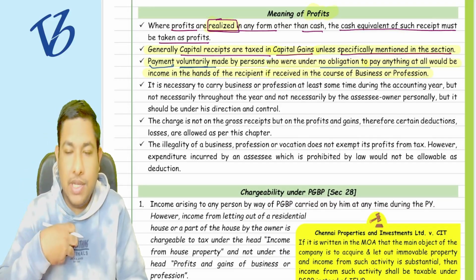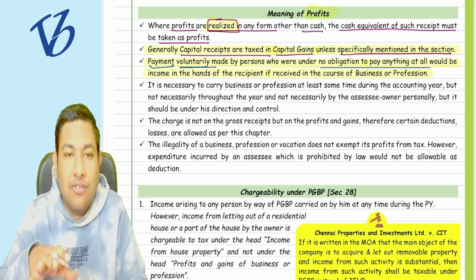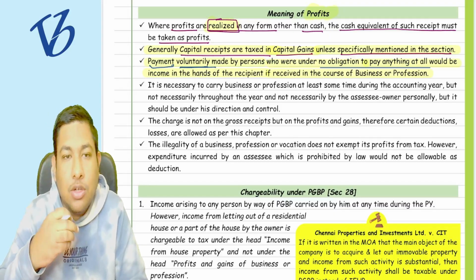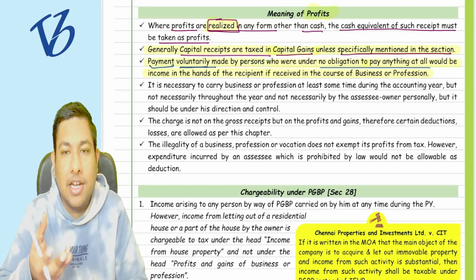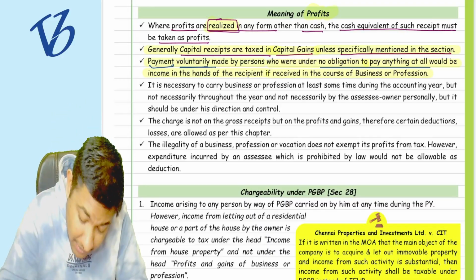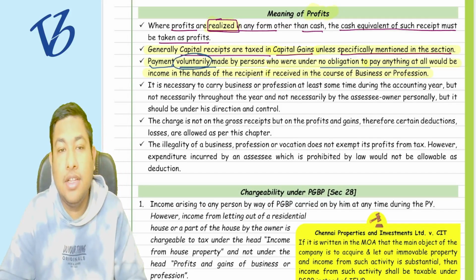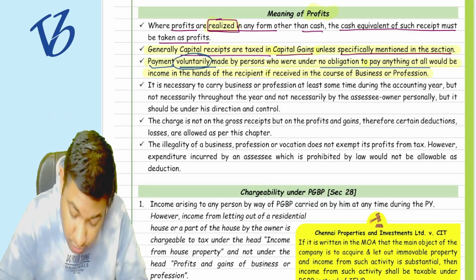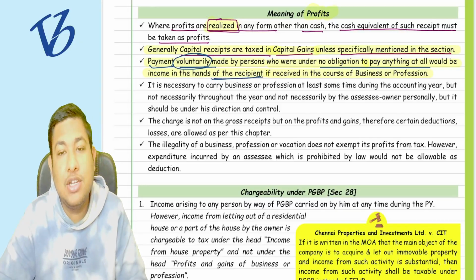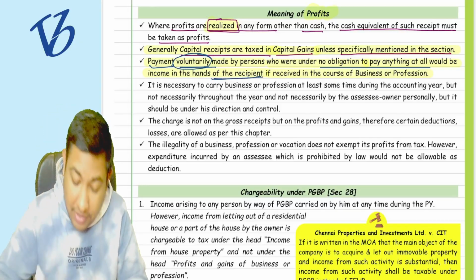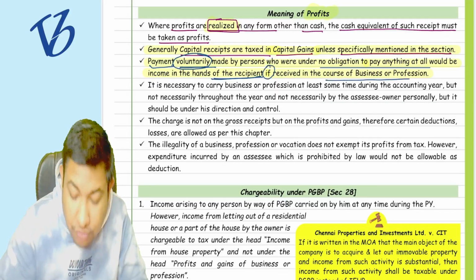If I had the obligation to pay something, then it was not a voluntary payment, correct? Because then it would be a payment under an obligation. But if I am paying something voluntarily, then also it is going to be taxed in the hands of the recipient, if received in the course of business or profession.